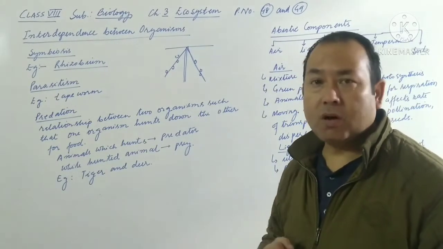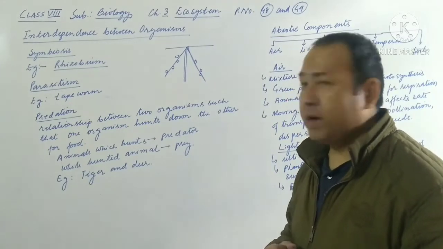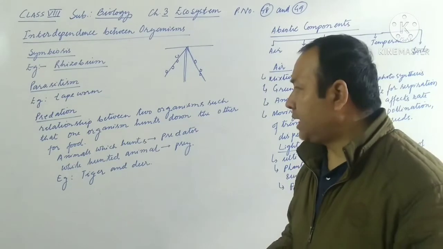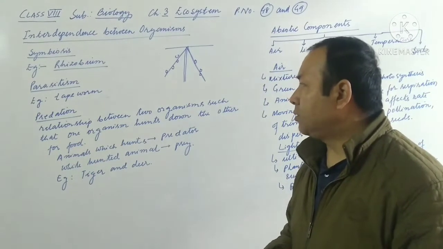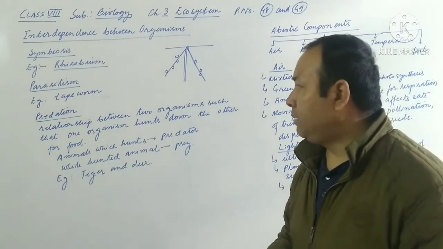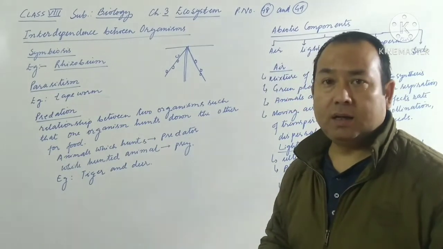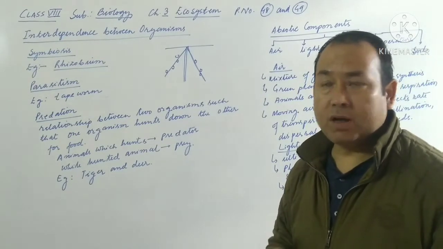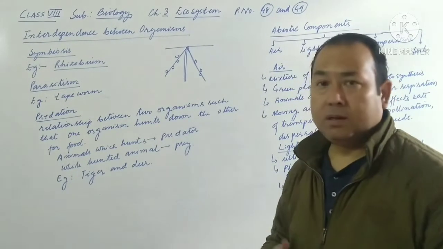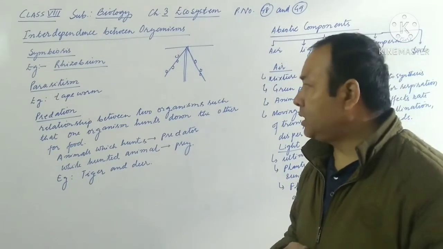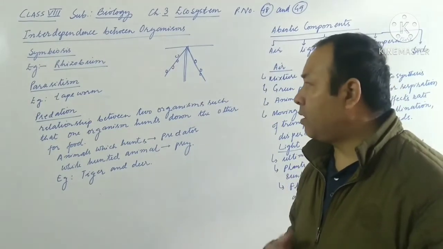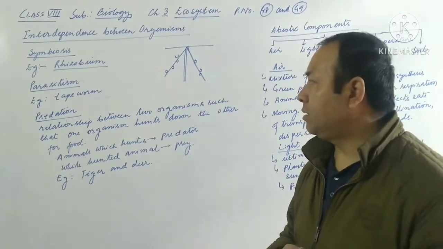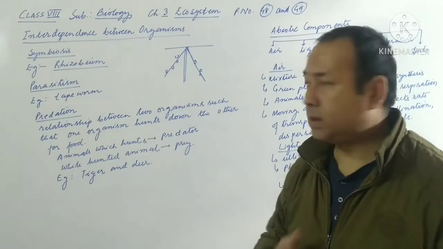It absorbs all the digested food from our intestine and makes us anemic and weak. So the organism which obtains nutrition from another living organism is called a parasite, and the organism which provides nutrition to the parasite is called the host.